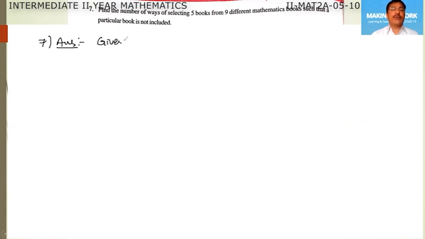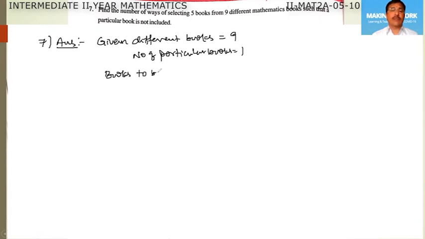So given different books, how many? 9. And the number of particular books is equal to 1. And books to be selected every time is equal to how many? 5. So we have the formula related to this.